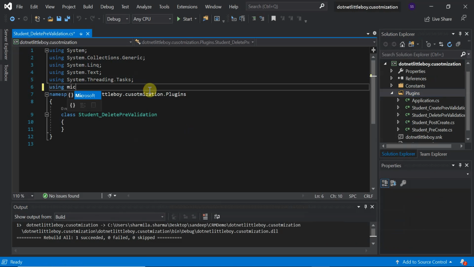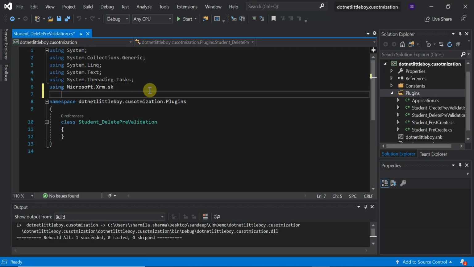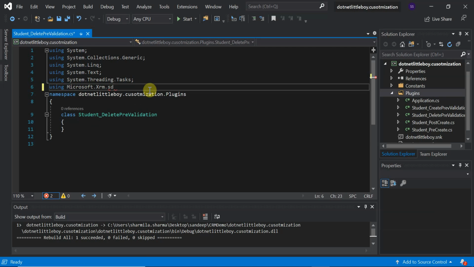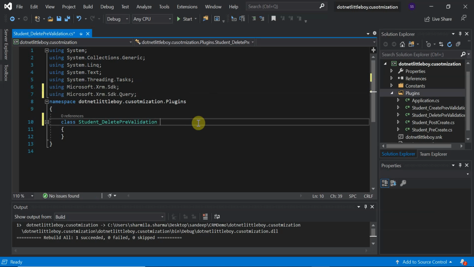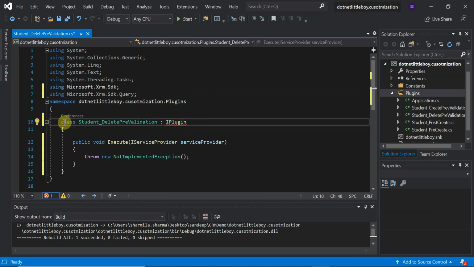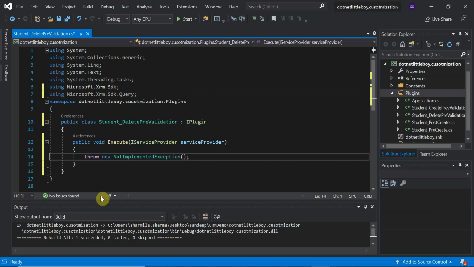So using Microsoft.Xrm.Sdk, and using Microsoft.Xrm.Sdk.Query. Okay, and now let's implement the plugin interface, and we'll make this class public. Okay, done. Let me remove this.